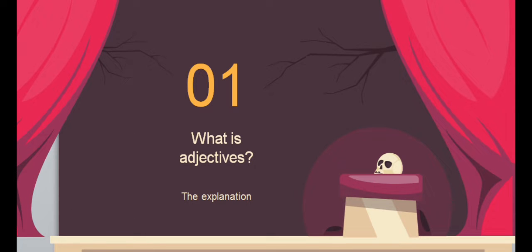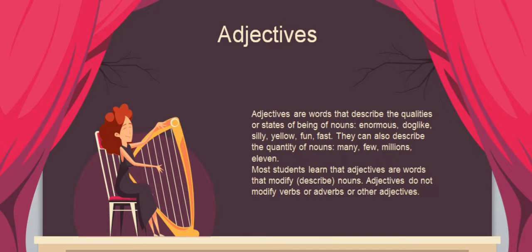What is an adjective? Adjectives are words that describe the qualities or state of being of nouns. Animals look like silly yellow fanfest. They can also describe the quantity of nouns: many, few, millions. Most students learn that adjectives are words that modify or describe nouns. Adjectives do not modify verbs, adverbs, or other adjectives.